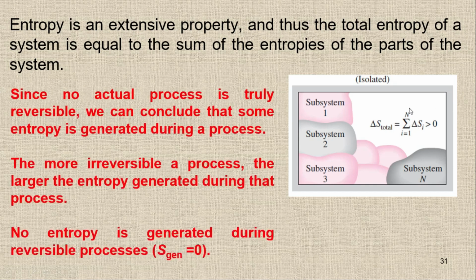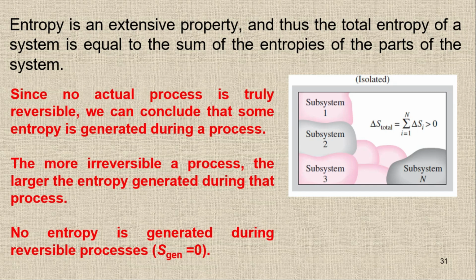And remember, there is no reversible process in actual life. In actual life, you will find that all processes are irreversible, meaning there are irreversibilities in the actual processes. So it means entropy is generated during a process.